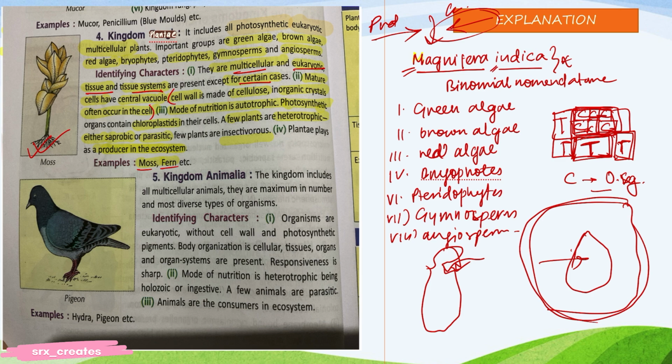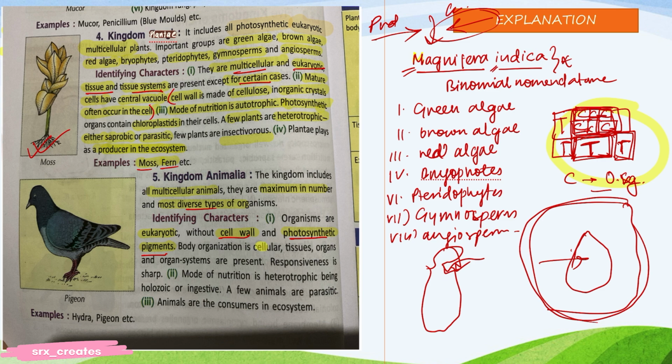Now, kingdom Animalia includes multicellular animals. I gave you the explanation of multicellular. They are maximum in number and most diverse. Animals are the most diverse type of organisms. Organisms are eukaryotic. Who were prokaryotic? Yes, Monera. Animals have no cell wall and no photosynthetic pigments. Very important, students get confused. We have no cell wall. We have no photosynthetic pigments also. Otherwise we would be green, no? Red. But no, we have melanin for our skin color.